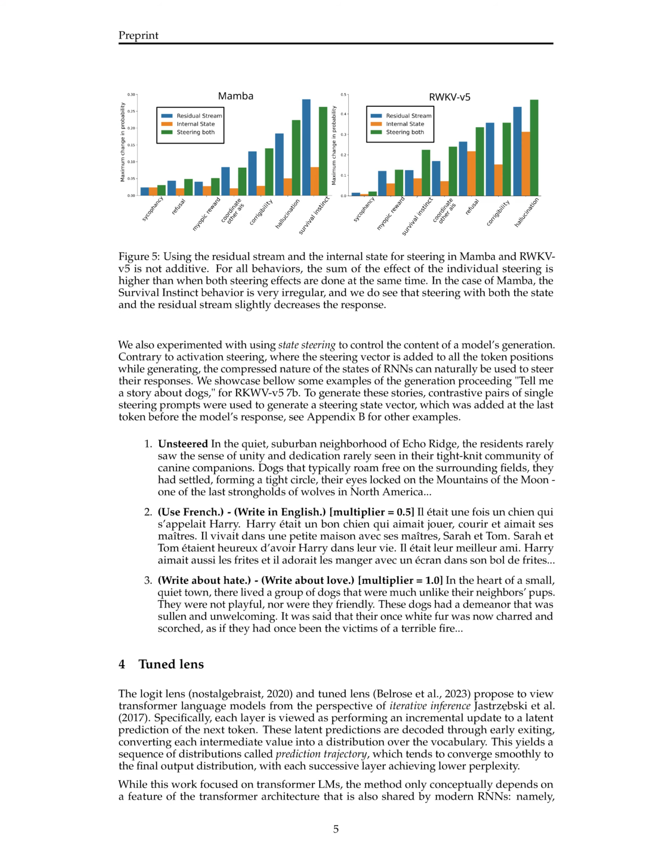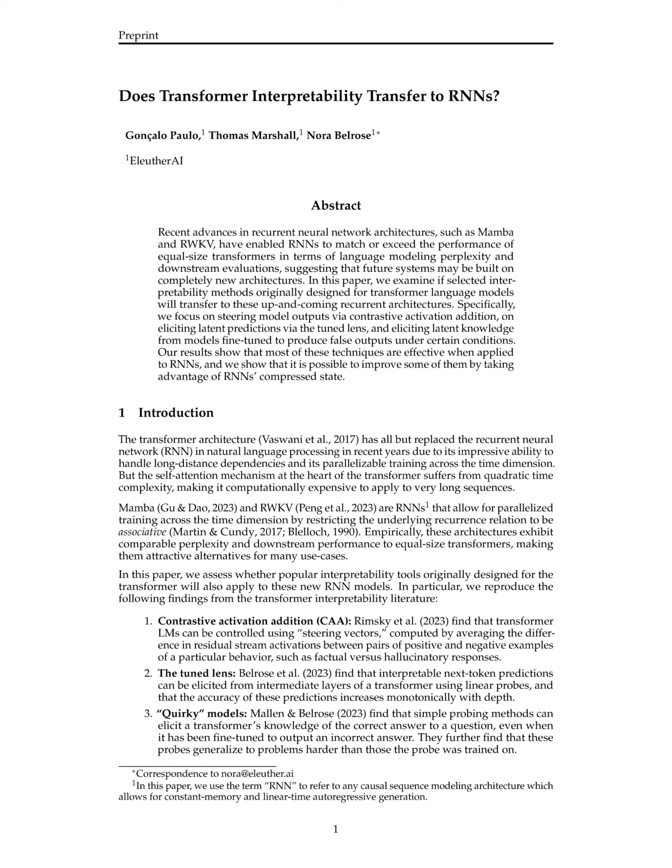The paper also experimented with using state steering to control the content of the model's generation, showcasing examples of steering responses in the context of generating stories. Overall, state steering in the paper refers to the manipulation of an RNN model's internal state to influence its behavior and responses.